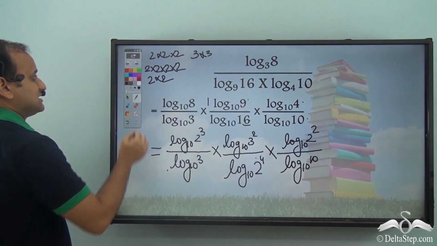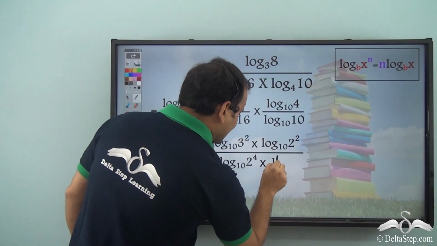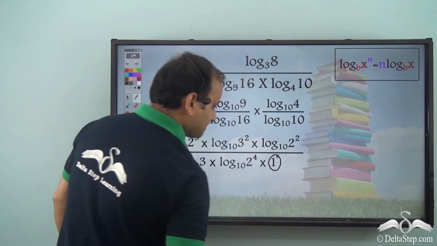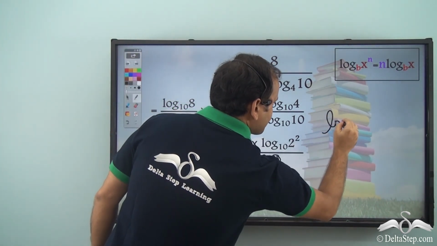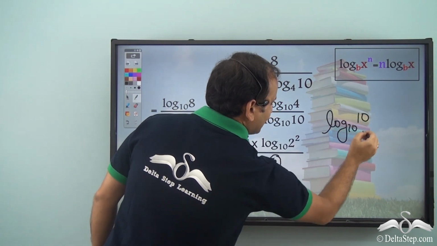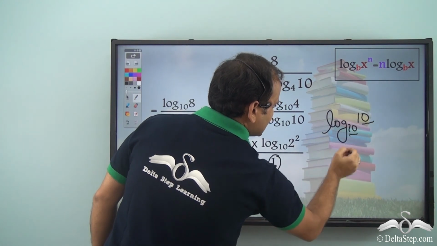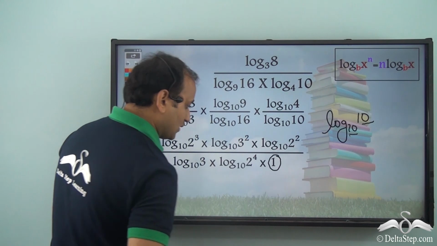So now the simplified version is this. Now why did we write 1 here? That's because we had log 10 to the base 10, and when the argument and the base are same in a log, its value is 1, isn't it? So it has been simplified to 1.